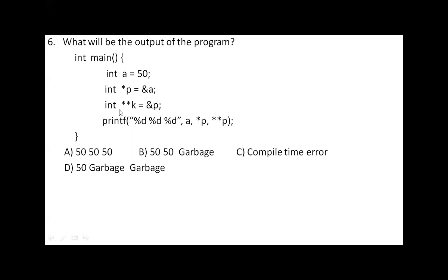Okay. So when such pointer related questions are given, better you take 1 minute and go with the memory diagrams. Here, variable A: assume this is the memory for A. So 50 is stored in this.